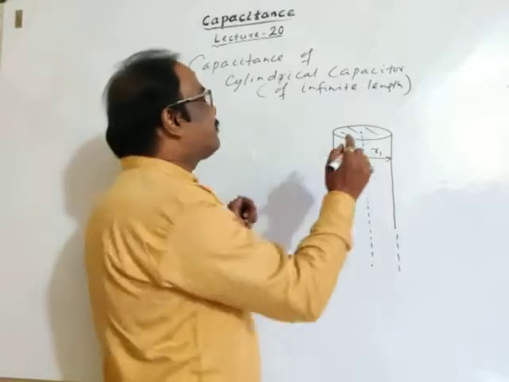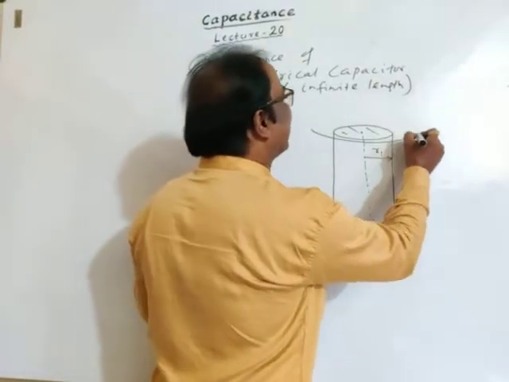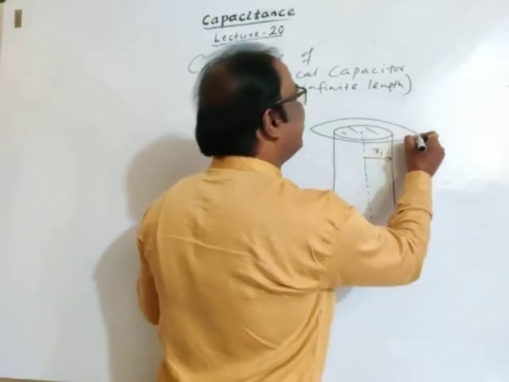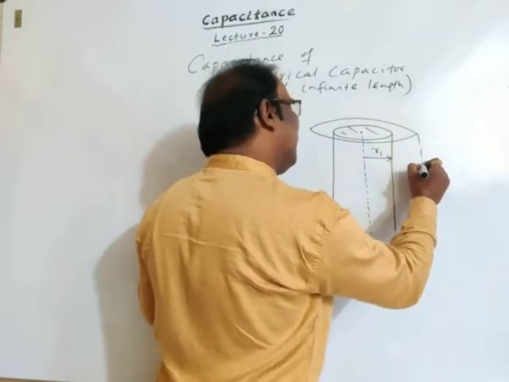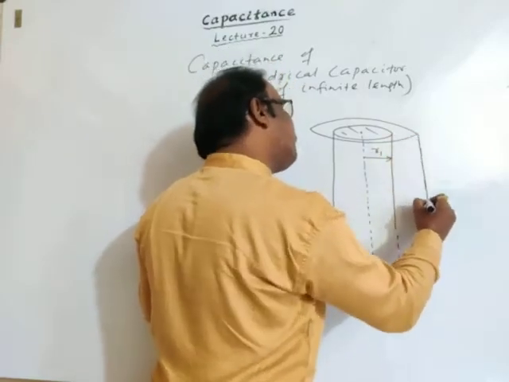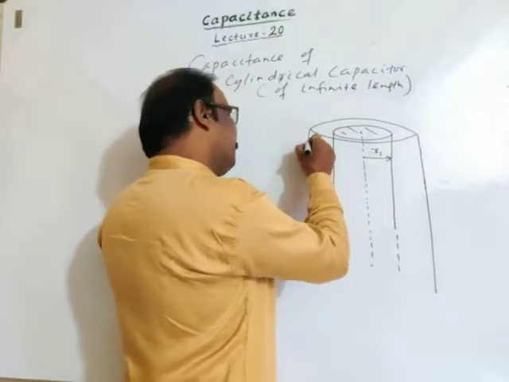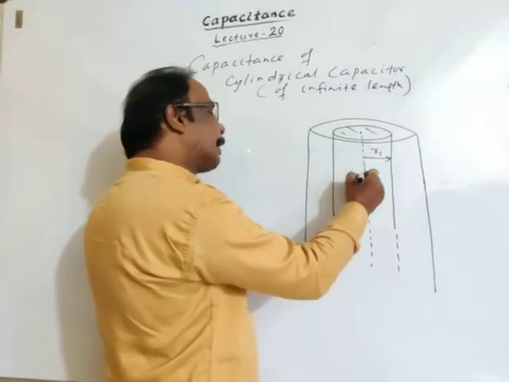Let's assume another cylinder of greater cross-sectional area is used, having a common axis.